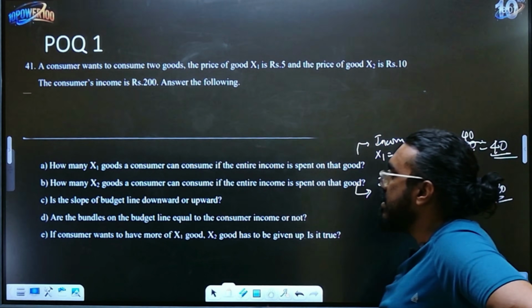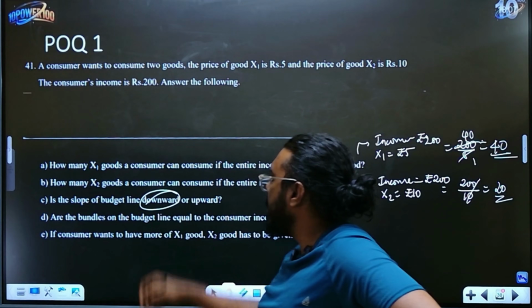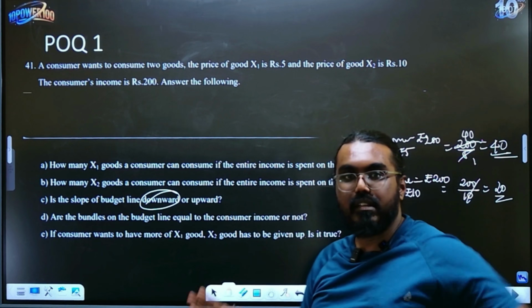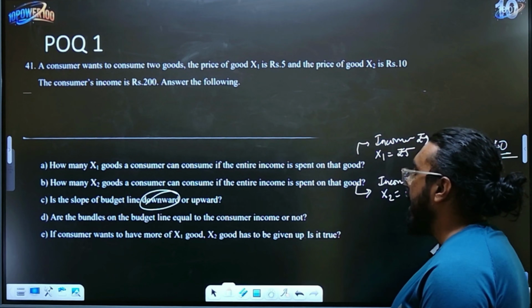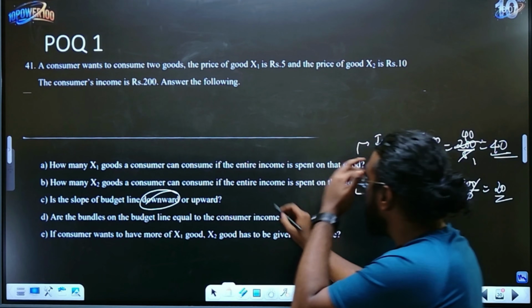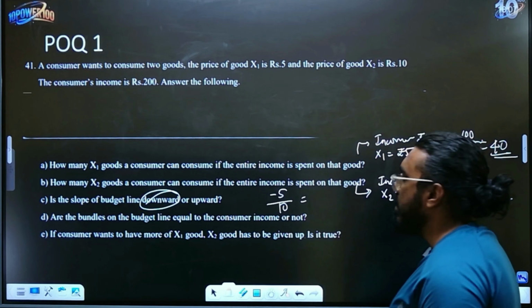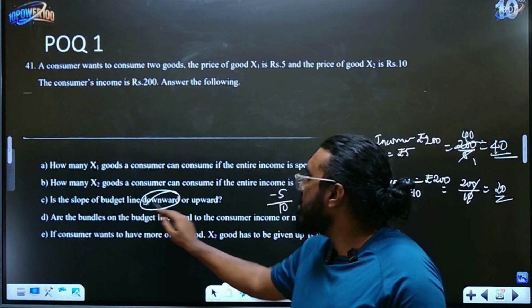Right? So again, is the slope of the budget line downward or upward? The answer is again downward, because you can see a significant change from 5 to 10. There's a gap, right? So that's the reason why the slope will be downwards, and it will be negative itself. If you want, you can calculate it. So it will be a negative slope or a downward slope. The appropriate answer to write is downward slope.